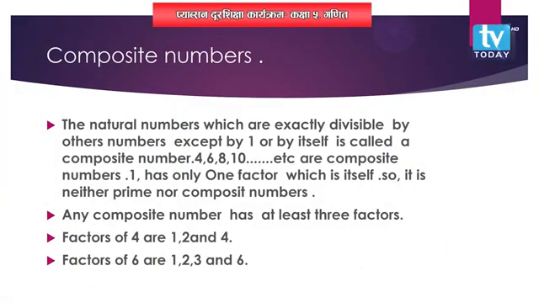Now students, composite number. In composite number, we have learned already, right? It is just divisible by 2. All the numbers we can divide by 2, right? And it doesn't have any remainder. So those numbers which do not get any remainder, those numbers are known as the composite numbers.